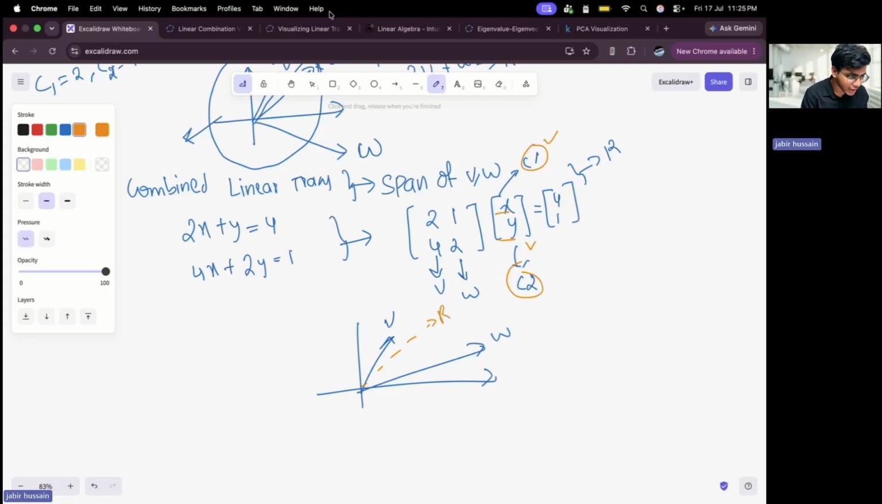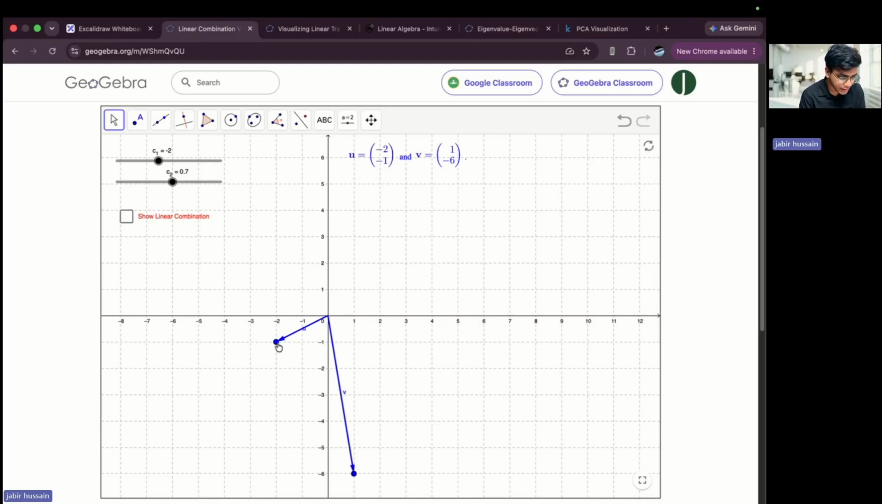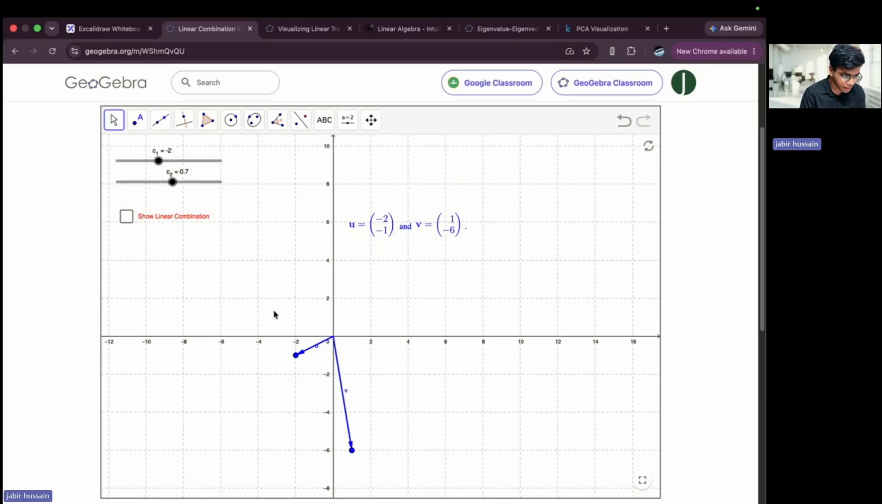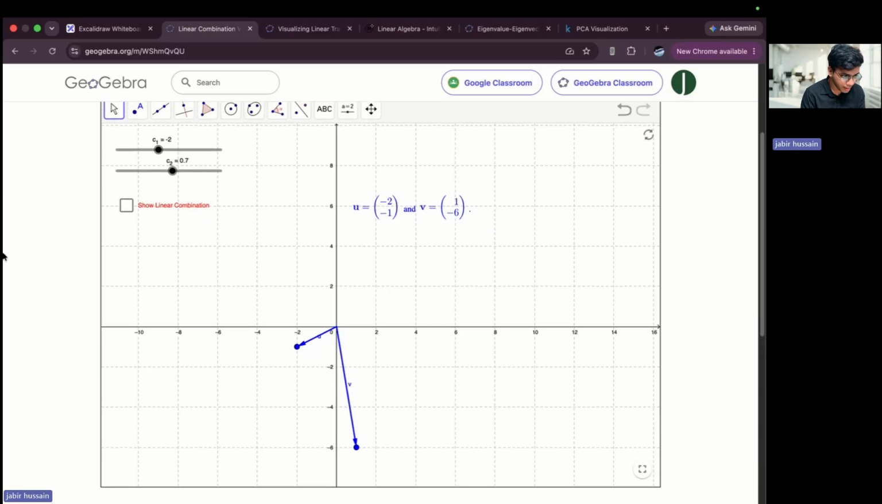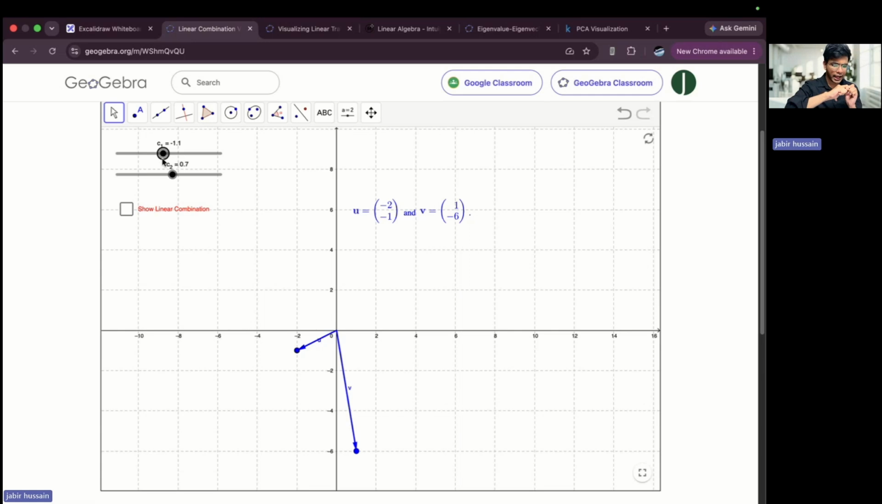Now let me show you as well. I have this thing here. First of all, I have two vectors. Let's say this is my vector u, this is my vector v. Now let me zoom in and scroll down a bit. Here you can see I have c1 and c2 values. Basically I'm manipulating the length of the vectors. C1 manipulates the length of u, and c2 manipulates the length of v. You can see that the red line is the resultant vector.